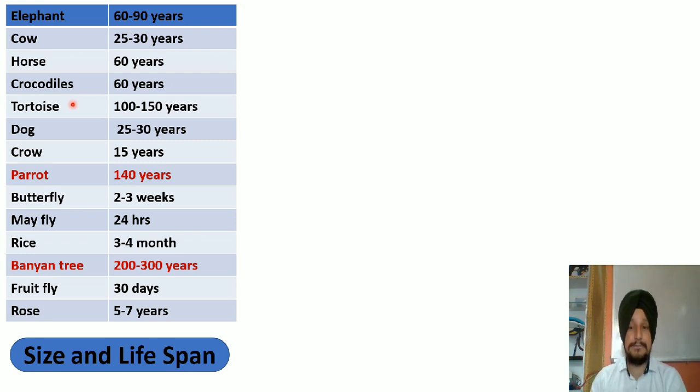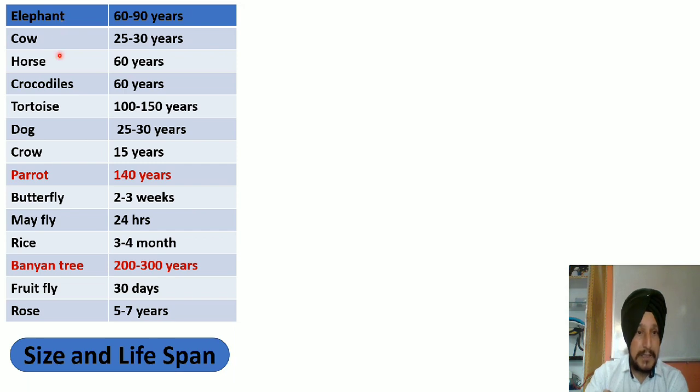That is not the case at all. We will find this concept by comparing the lifespan of different organisms. I have told you that the elephant has a lifespan of 60 to 90 years. It means all the species of the elephant can live within this specified period of time. After that they will die.